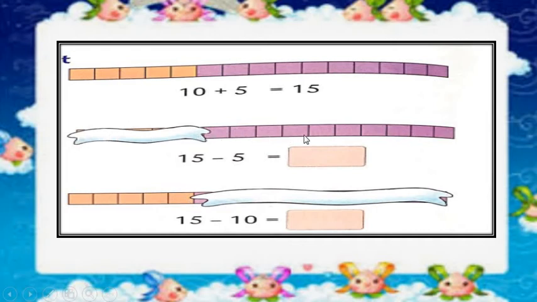Now look, this total number strip is having 15 numbers on it, 15 blocks. So we have to subtract 5 out of that. Here we already have removed that 5 blocks. Now see how many are remaining? 1, 2, 3, 4, 5, 6, 7, 8, 9, 10. 15 minus 5 is equal to 10.